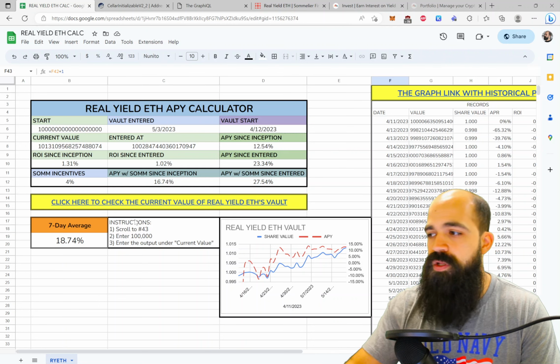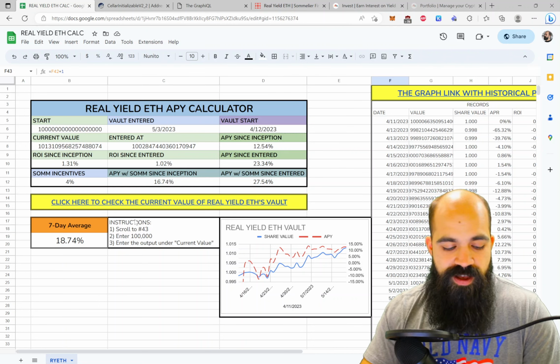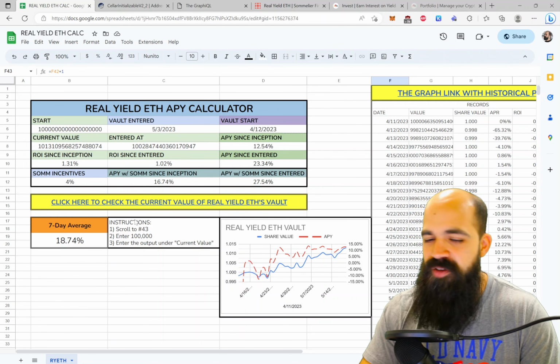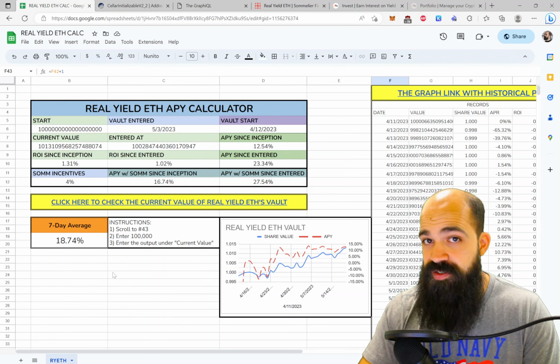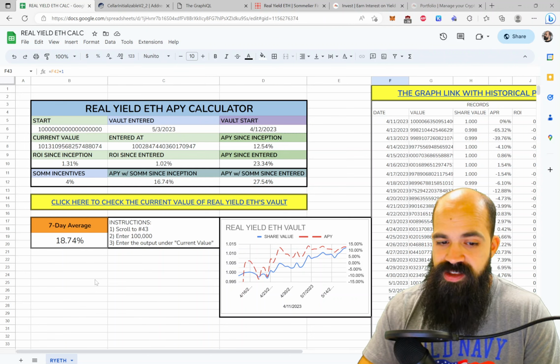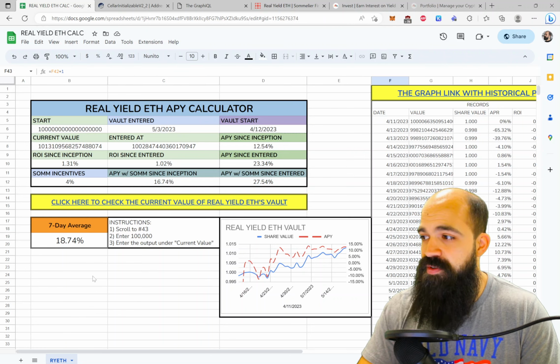Another cool tidbit of information is we may consider, well, I don't want to give you guys too much alpha, but do be on the lookout for Real Yield ETH potentially on some other chains, potentially even in some LPs. That's all I will say for now.